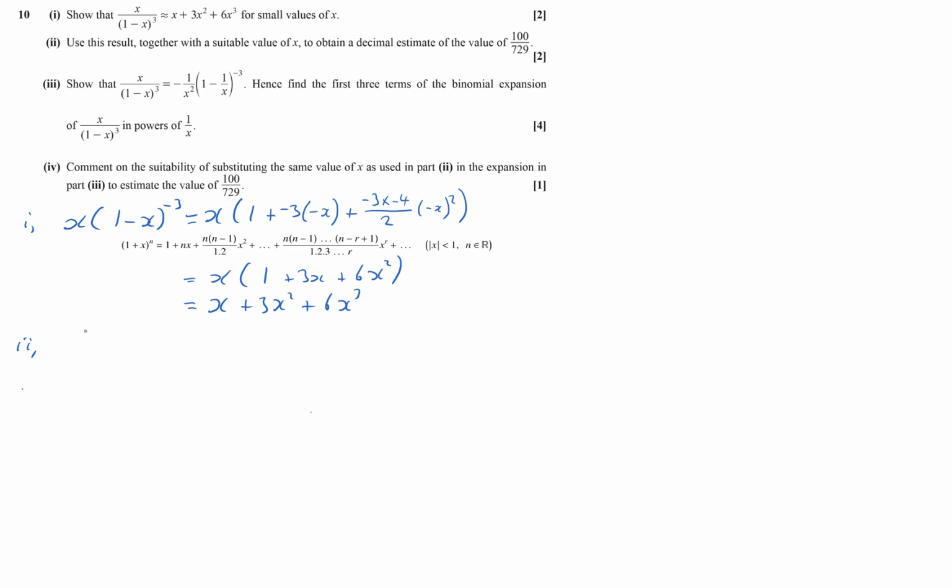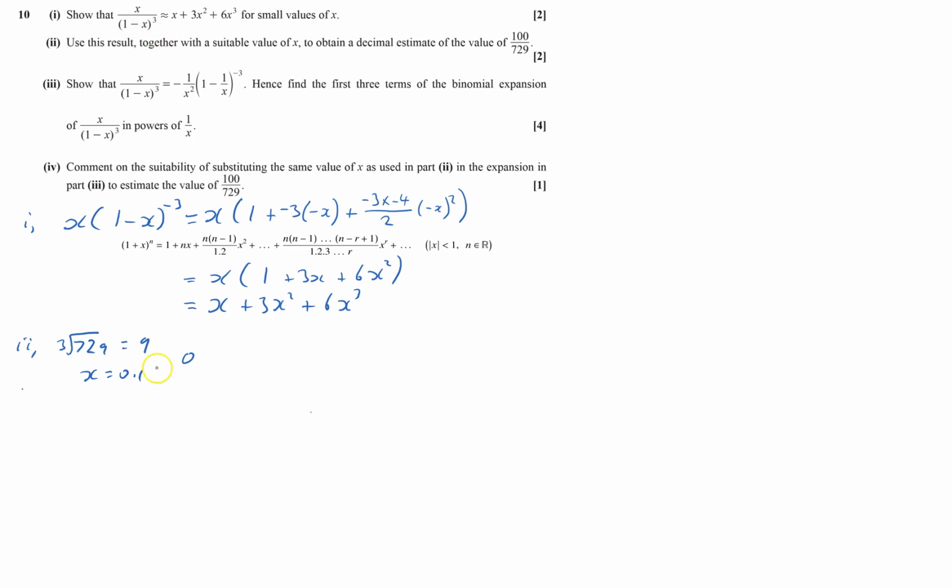Second part, use this result with a suitable value of x to obtain a decimal estimate for the value of 100 over 729. Well, first thing I'll notice is the cube root of 729 is 9. So that hints at x equals 0.1, because that means the bottom bit will be 0.9. So let's just try that.